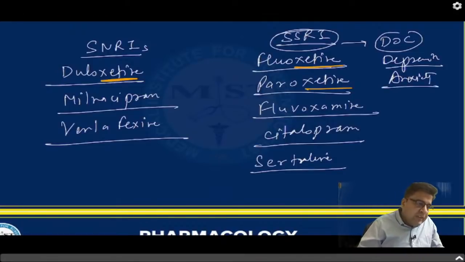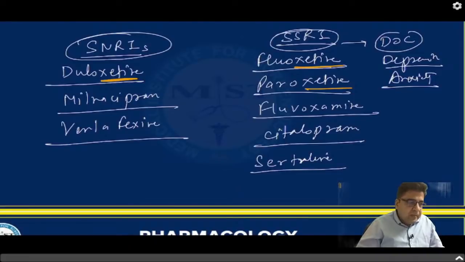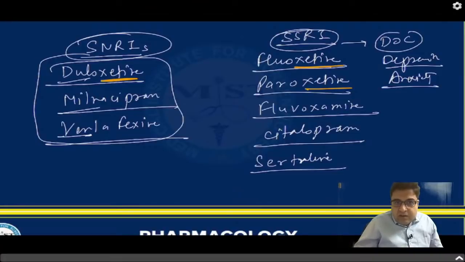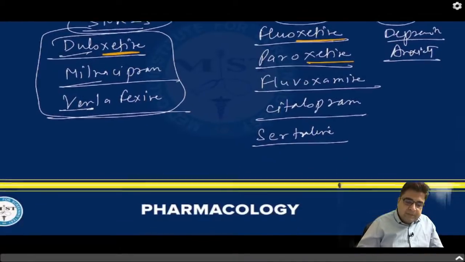But the names of SNRIs, because this is a new group of antidepressants which we are using very commonly in India, can be asked. Some students make a mnemonic, 'when dil mile': when is for venlafaxine, dil is for duloxetine, and mile is for milnacipran. So these are the SNRIs.